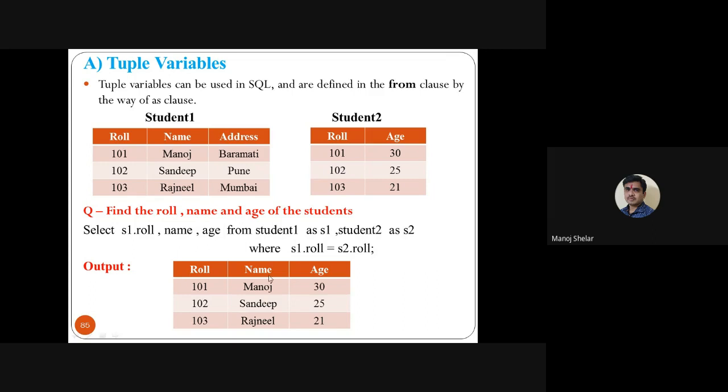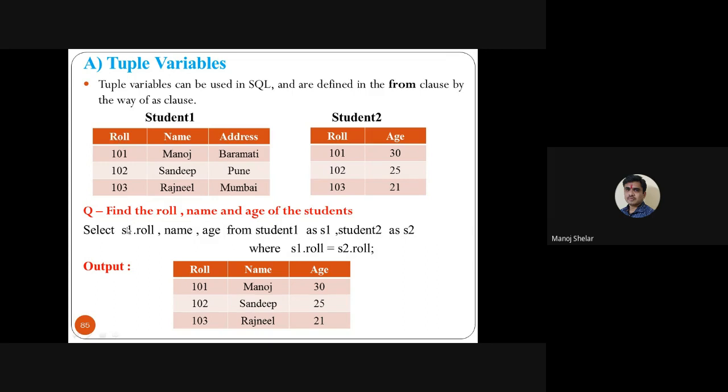So it's simple. This type of query is important because it uses two tables, and the GATE exam mainly focuses on queries with two or more tables. Okay, so simple: we create a variable of the table, Student 1 as S1, Student 2 as S2, and using this variable we access a particular attribute.